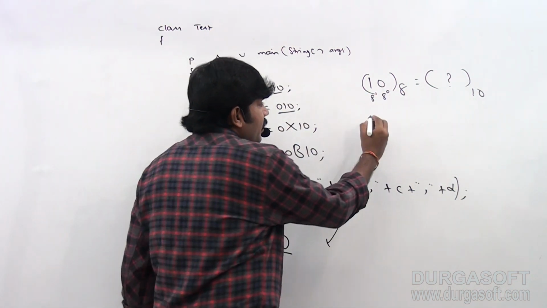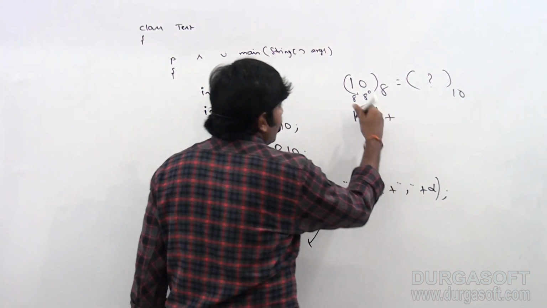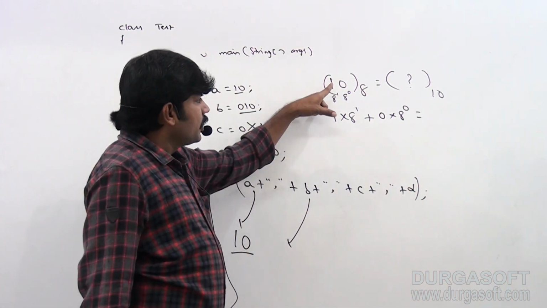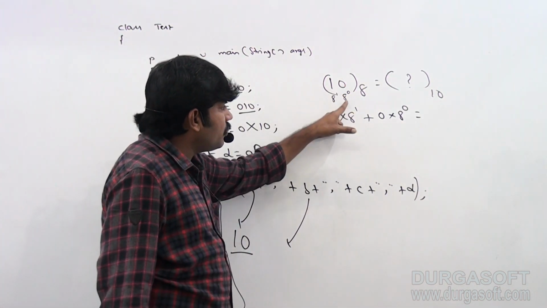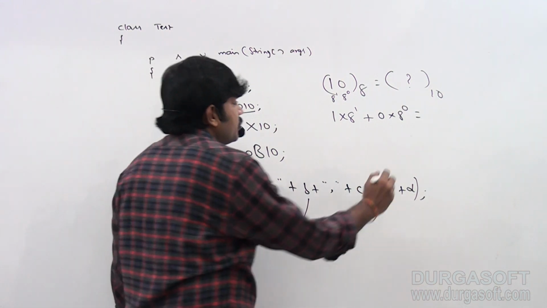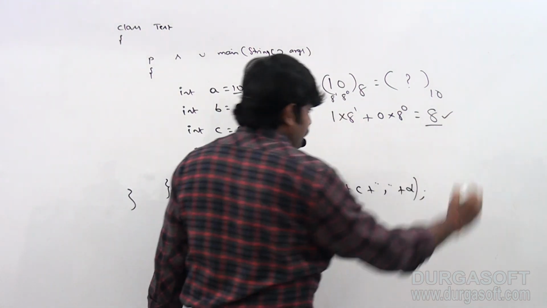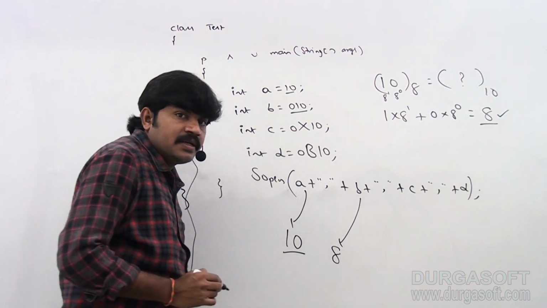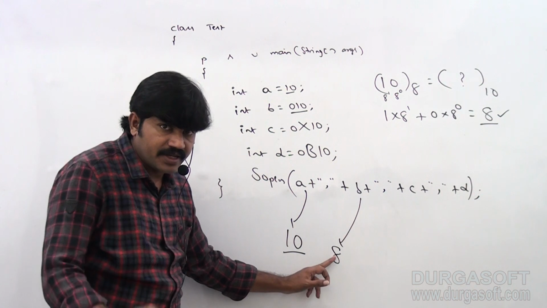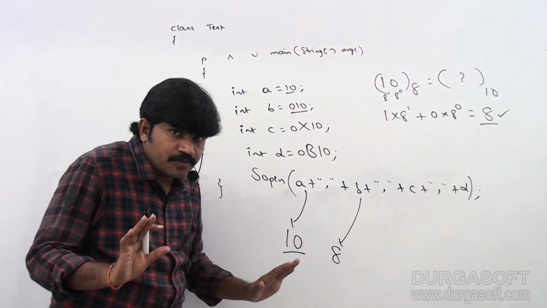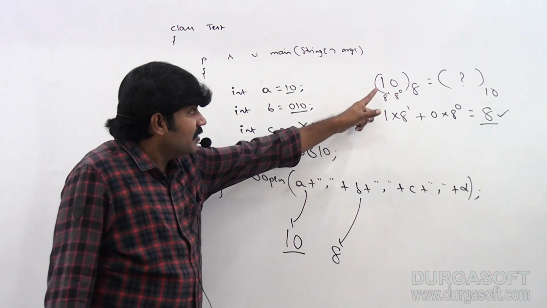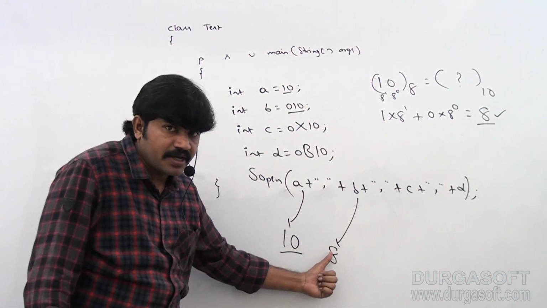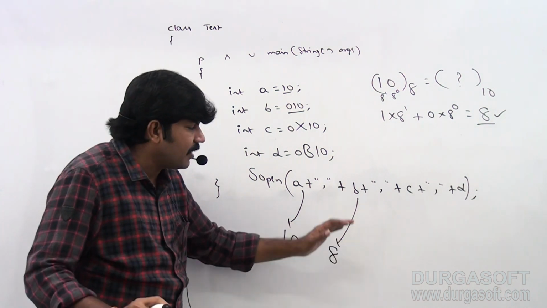So the way is 1 into 8 power 1 plus 0 into 8 power 0. What is its value? 8 is the answer. Okay, sir, now observe what output we will get: 8 itself is the answer. Is it clear? Any explanation required? How to convert octal number to decimal? Now that decimal value we are going to get if we try to print b.